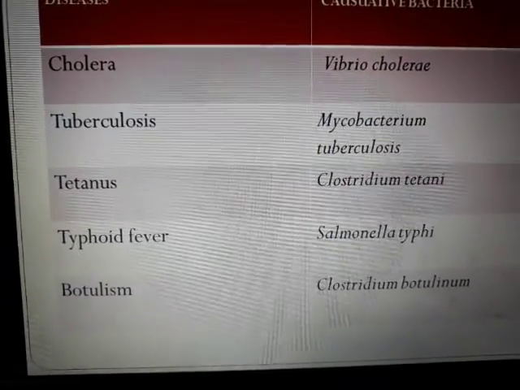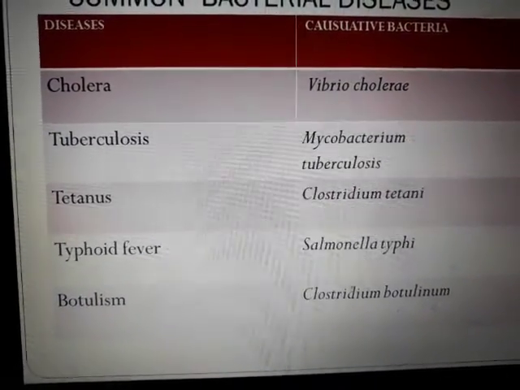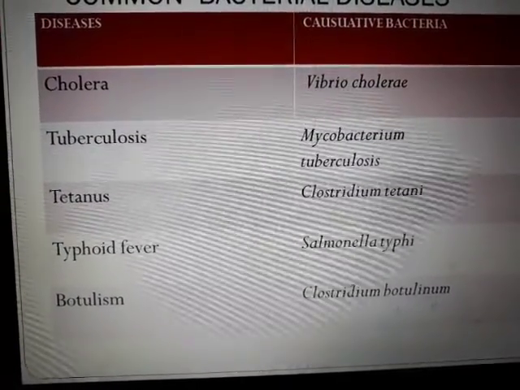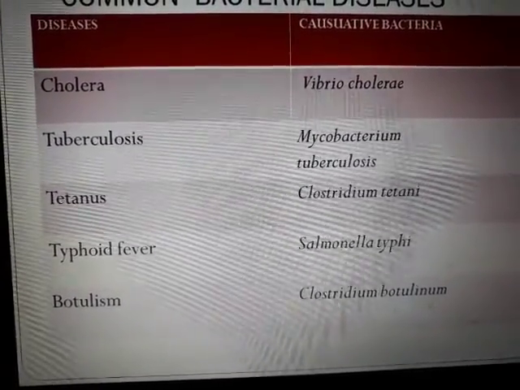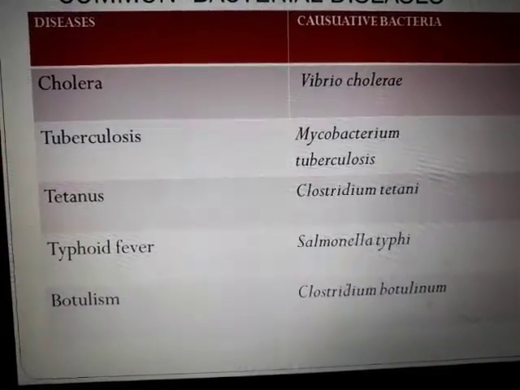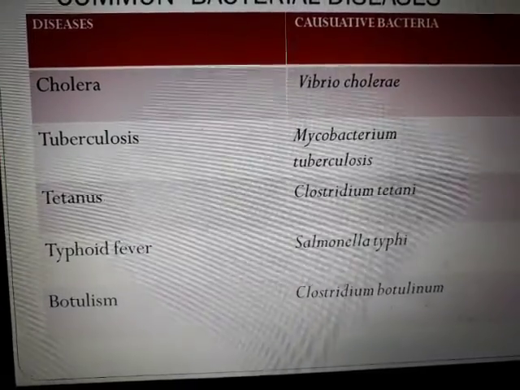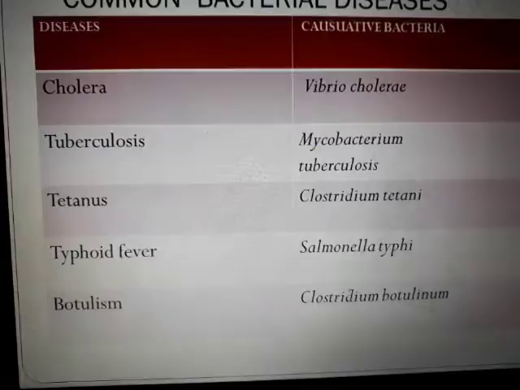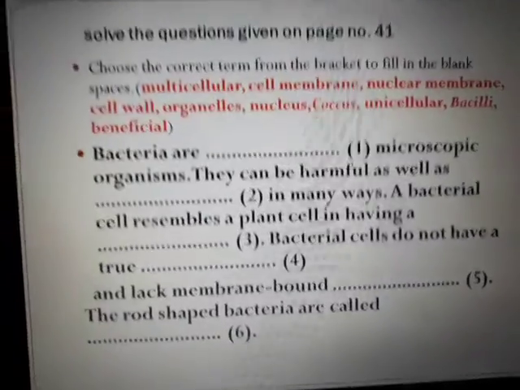Yes. So these are the names, and this is a very important chart, children. Please study it very carefully. 1, 2, 3, 4, 5. So it could come for a complete 5 marks table in the paper. Like they will ask one is given, one is blank, one is given, the other is blank. Likewise they can give you 5 blanks in this entire table and it can come for 5 marks.